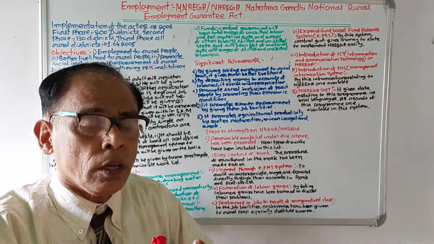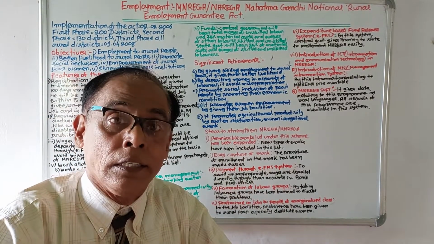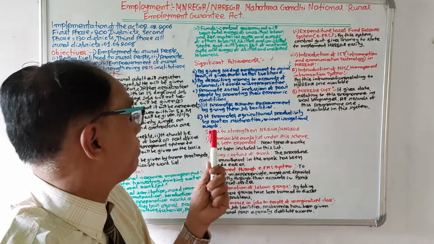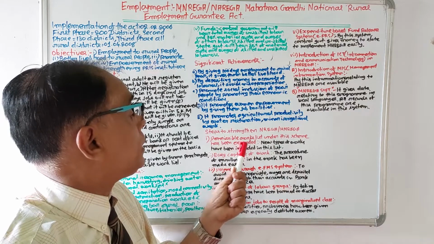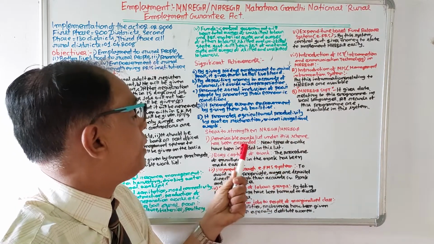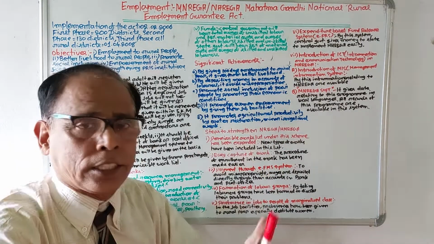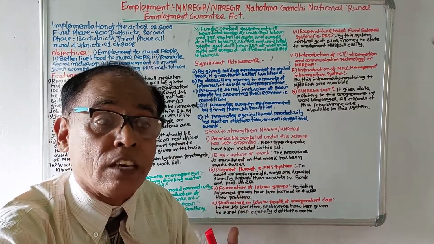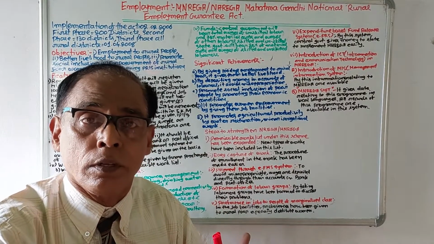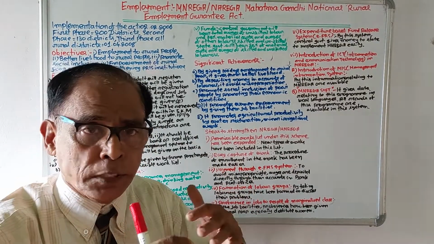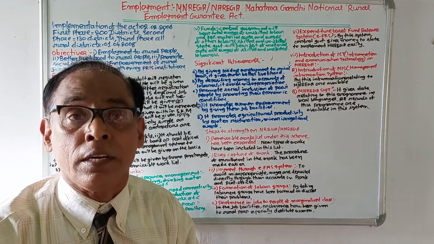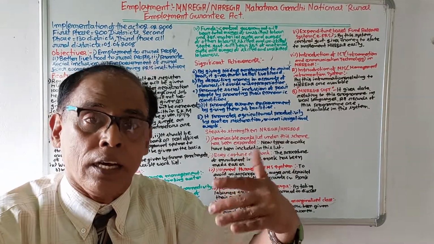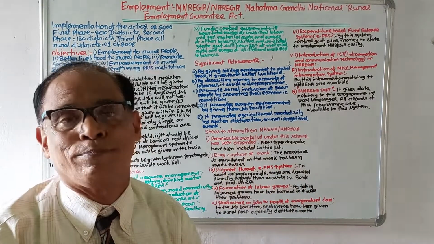Now discuss what steps have been taken to strengthen this program. The first step, permissible work list under this scheme has been expanded. Previously, there was a list in which it is mentioned what type of works will be given to the laborer under MNREGA scheme. But the first step which has been taken to strengthen MNREGA scheme is that new works have been included nowadays in the permissible work list.